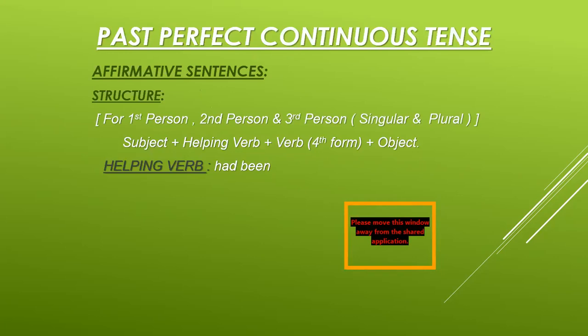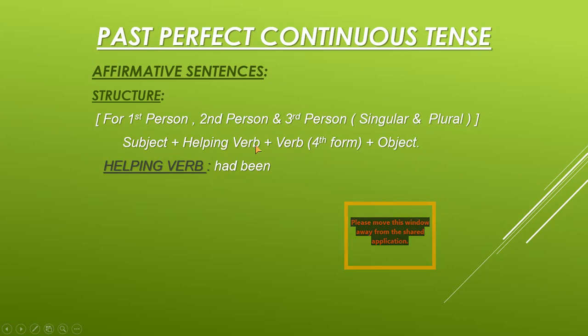Again, we will do these past perfect continuous tenses in three forms: affirmative sentences, negative sentences, and interrogative sentences. The first of them is affirmative sentences. So we are giving you the structure of these sentences. Only one structure is there for all the persons because we have only one helping verb. It is very easy to learn. For first person, second person, and third person, singular and plural, whether they are in singular form or in plural form, we use the same structure.